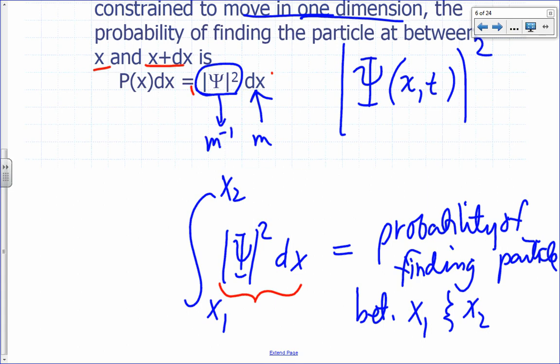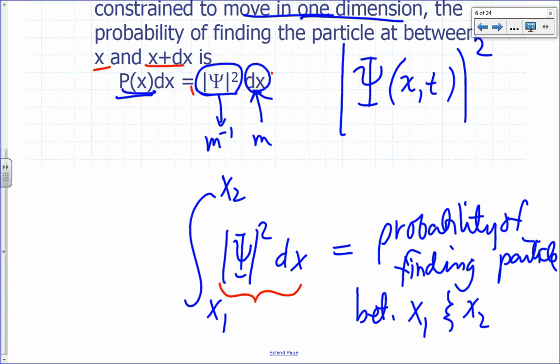When you say probability density, what we mean is probability per unit length. You have to integrate it over a finite length to get the actual probability, or you multiply it by an infinitesimal distance to get the probability within that infinitesimal distance. So psi squared is called a probability density function.